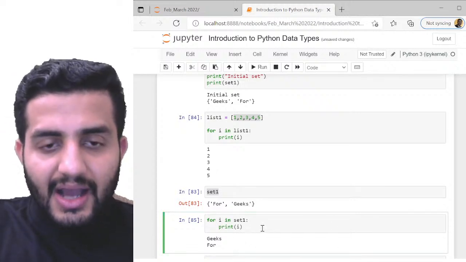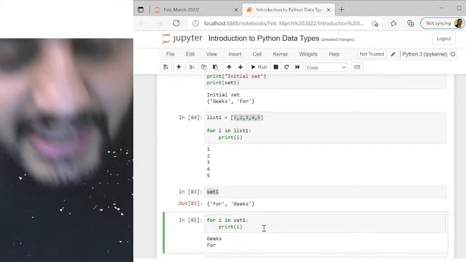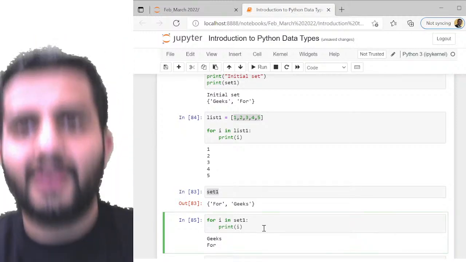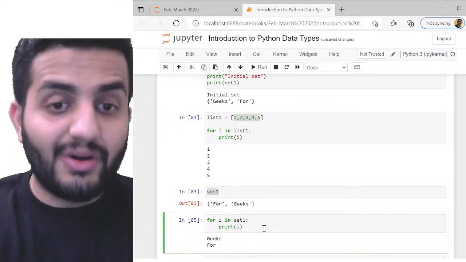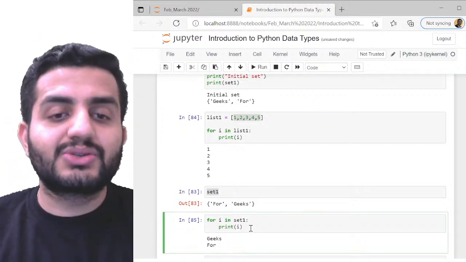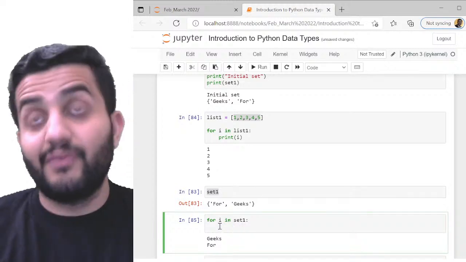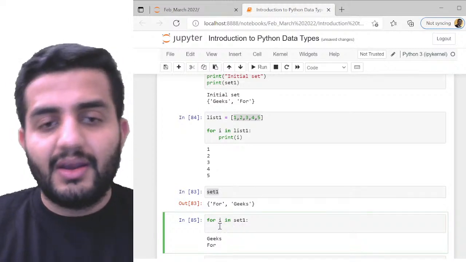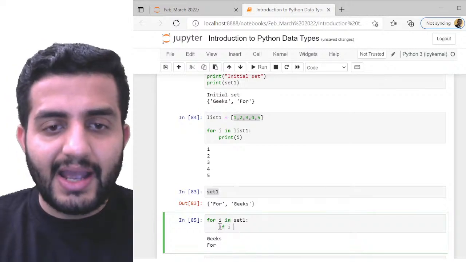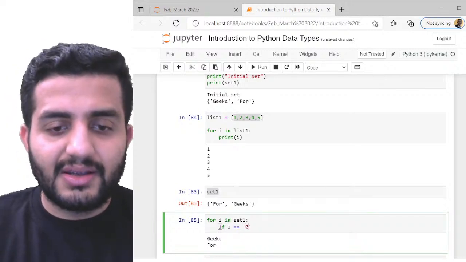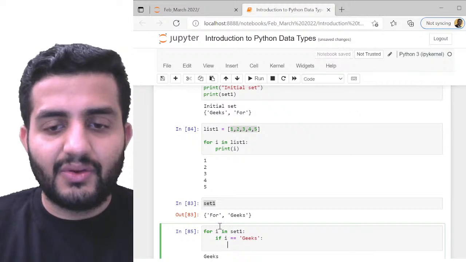Okay. Now what I want. So suppose if I only want geeks to be printed, right? So I can do that. I can do another condition on top of this. I can simply write if I want geeks, for example. So I can do if my i is equal to say geeks, then you're gonna say break.